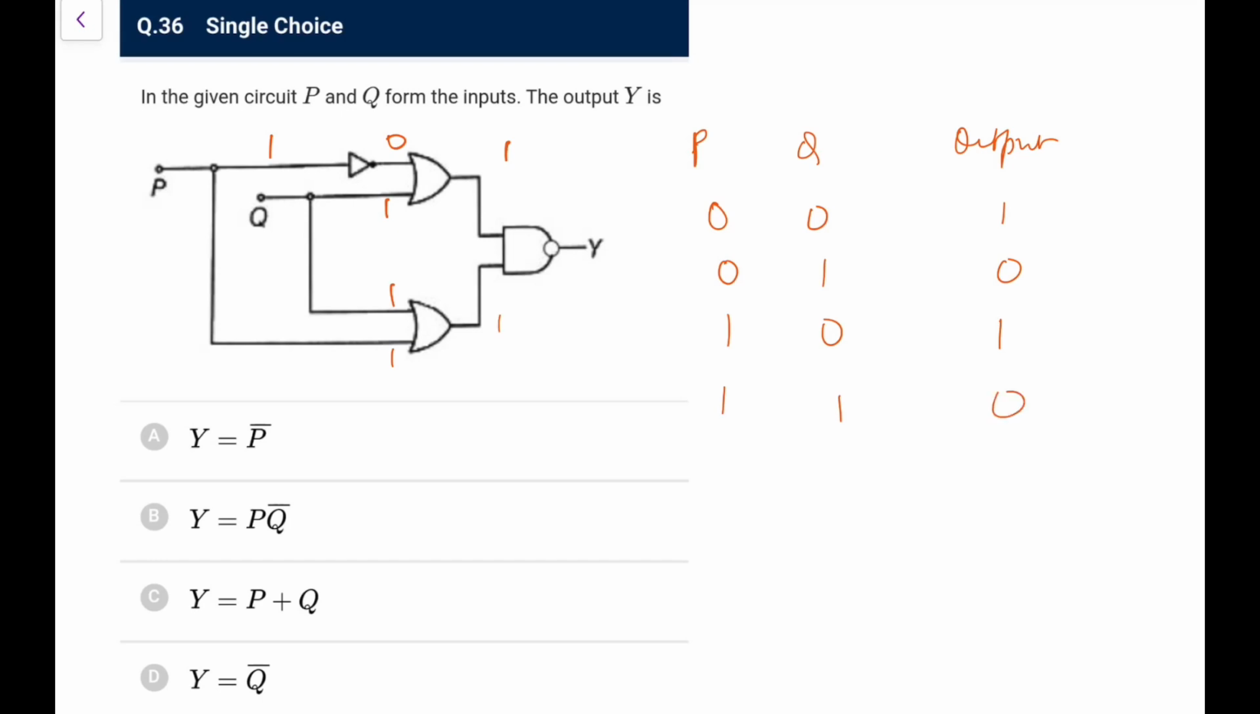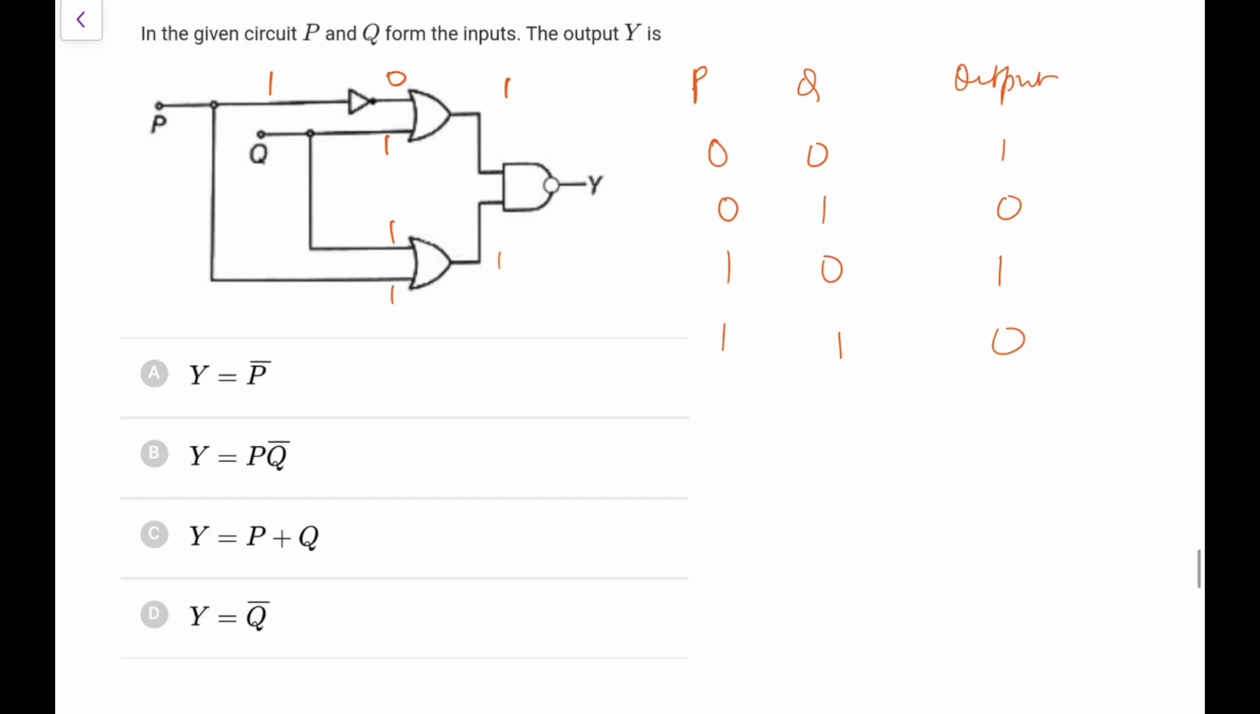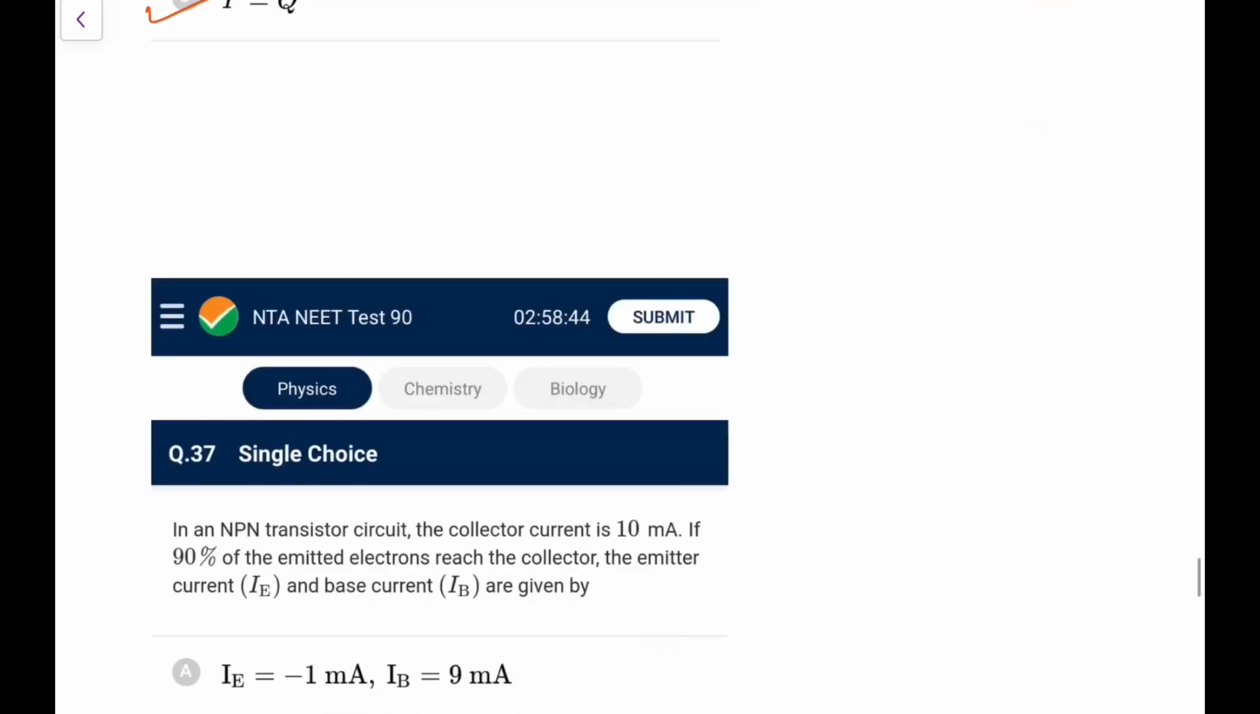So what we are getting here, it is 1 when Q is 0, so the answer would be Q bar. Directly you can make it out.